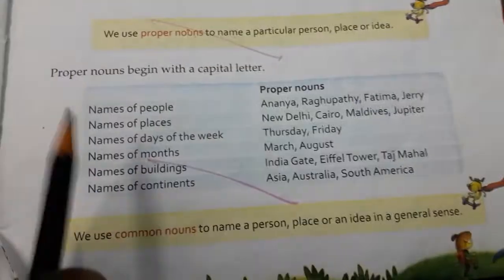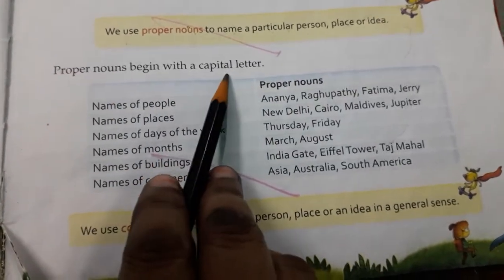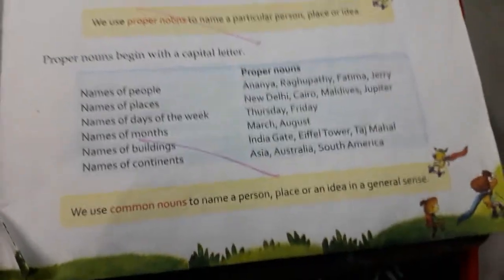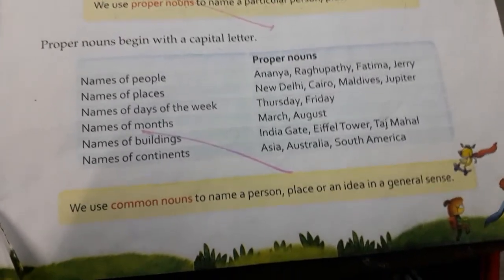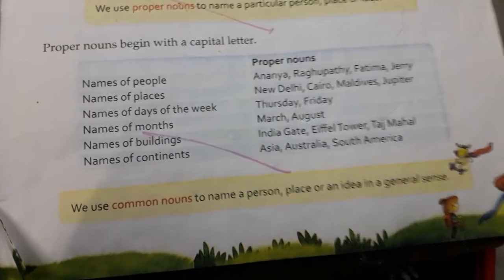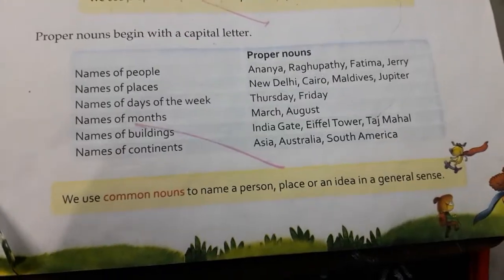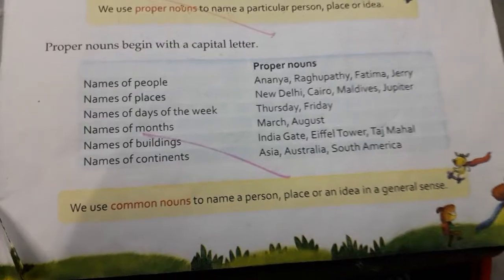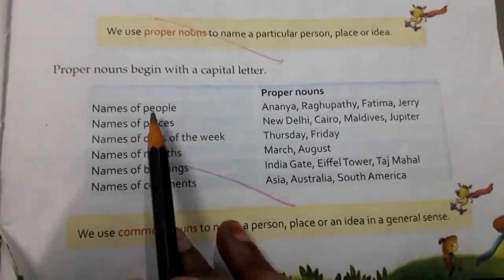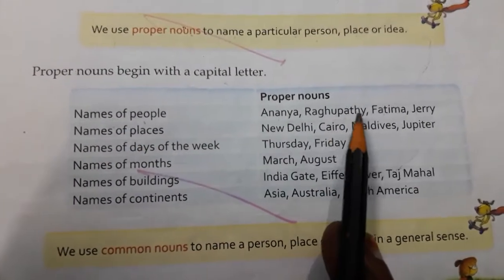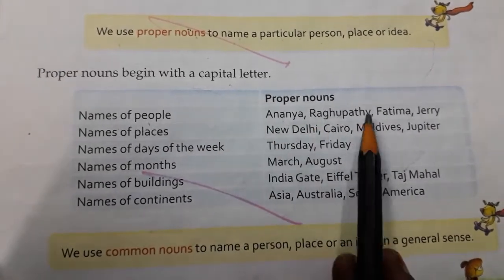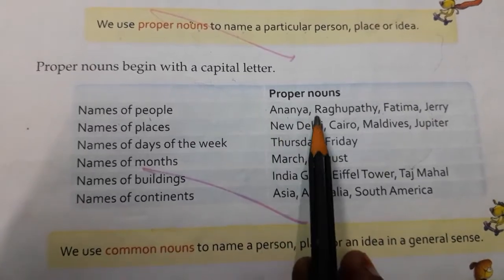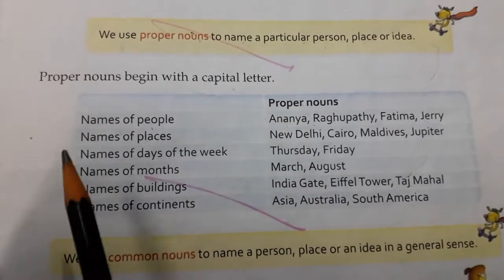Here we have some more examples in the textbooks. Proper nouns begin with a capital letter. You just have to remember one thing: whenever you write a proper noun, you just have to start the word with a capital letter. Names of people: Ananya, Raghupati, Fatima, Zeri. The names are all started with a capital letter. Why? Because they are proper nouns.